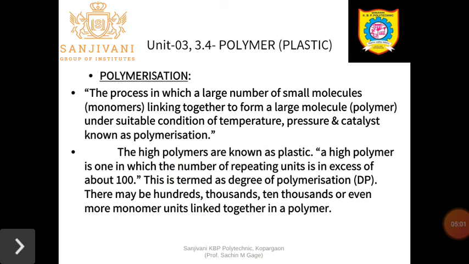So simply what happens, polymerization is a simple process in which a large number of small molecules link and join to one another to form a bigger molecule, that is a large molecule. That is called a polymer. Polymerization is done under suitable conditions, that is in the presence of temperature, pressure and catalyst, and is known as the polymerization reaction.